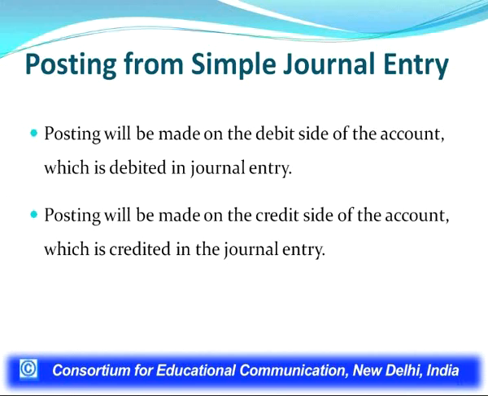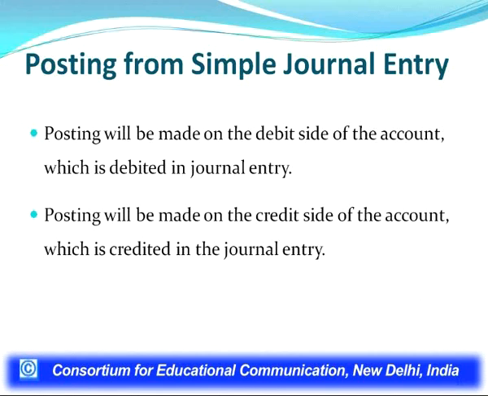There are two basic rules. First, posting will be made on the debit side of the account which is debited in the journal entry. For example, the entry which I told you just now: cash account debit to capital for capital introduced. This is a simple entry because one account is debited and one account is credited.